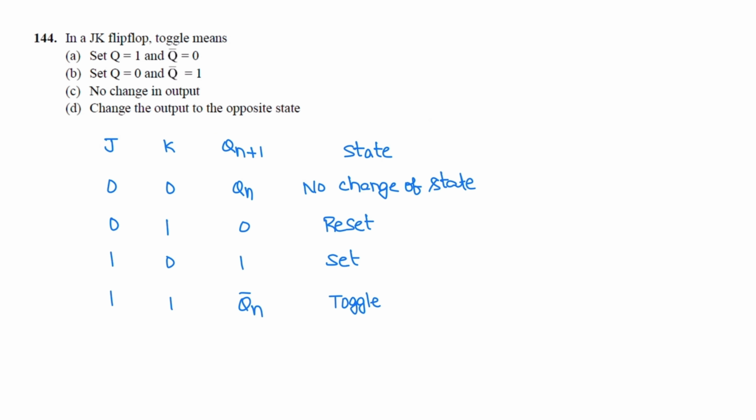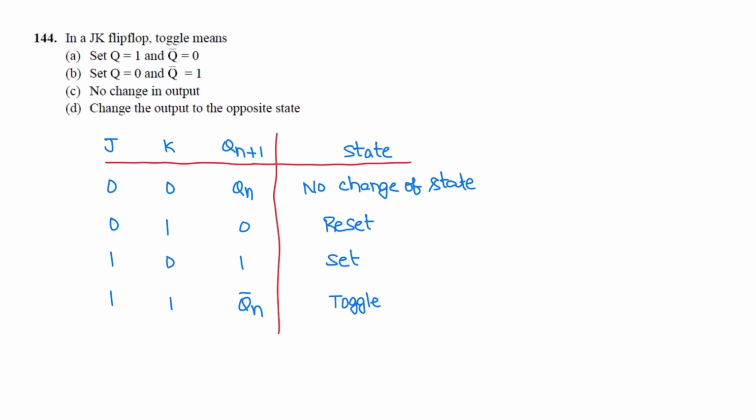Next question. In a JK flip flop, toggle means. This is the truth table of a JK flip flop. If J is 0 and K is 0, the next state Qn plus 1 is the same as the previous state Qn. There is no change of state. If J is 0 and K is 1, the next state Qn plus 1 is reset.